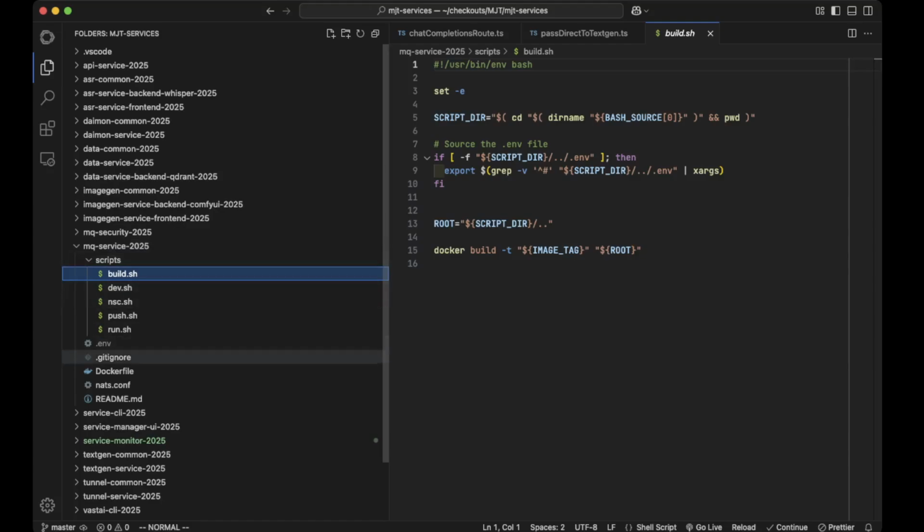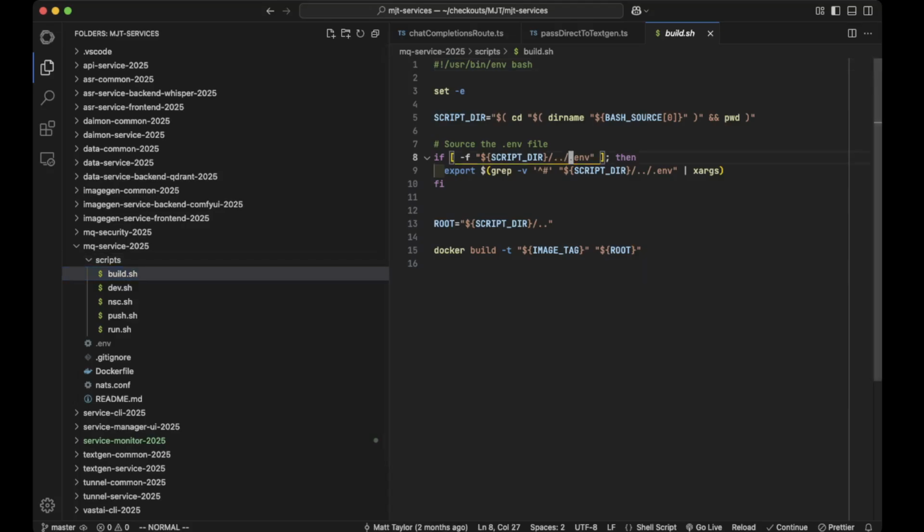In all of these projects, if there's a Docker container involved, there'll be a scripts directory with a build shell script that will build the thing. It will do whatever it needs to do, like getting information from the .env file, which is where I store a lot of configuration information in addition to security stuff.